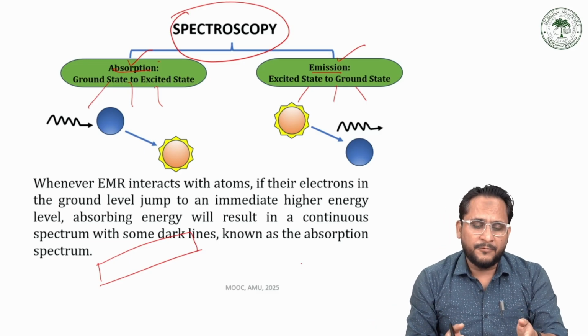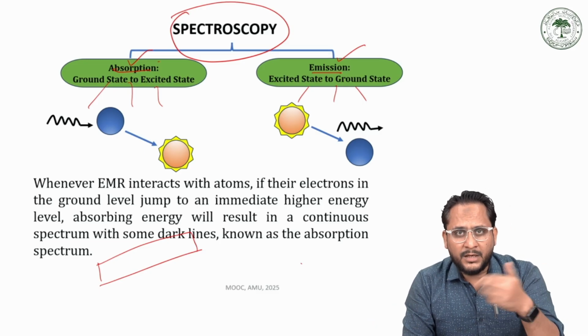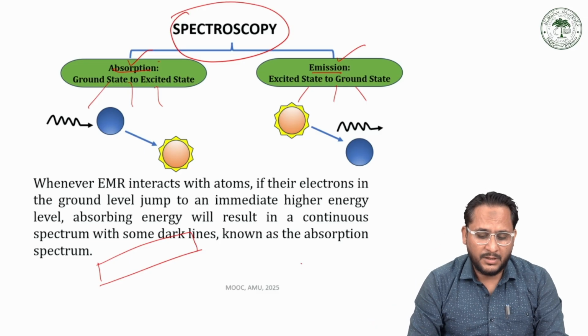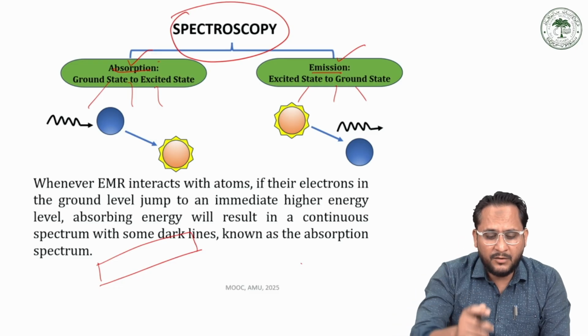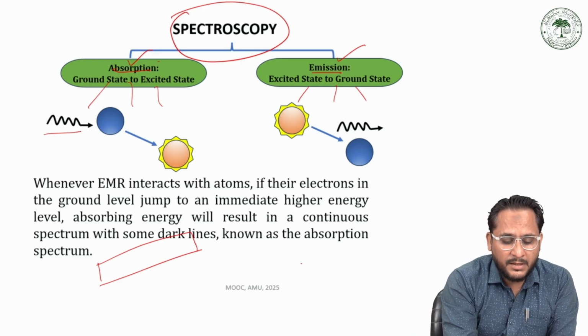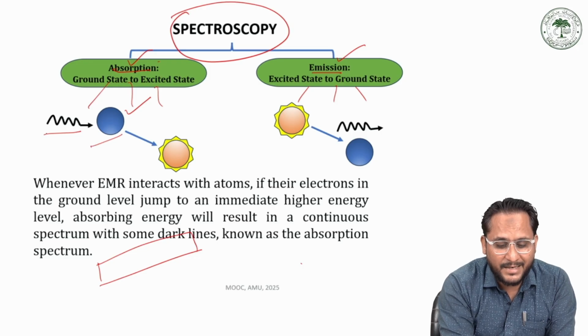On the basis of wavelengths, we can select any region of the electromagnetic spectrum and irradiate it on a sample. For example, a sample contains an atom, and this atom is irradiated with electromagnetic radiation of a certain wavelength.